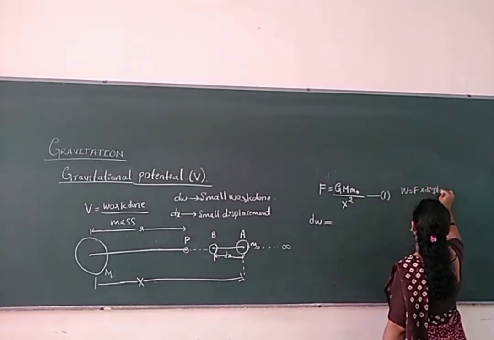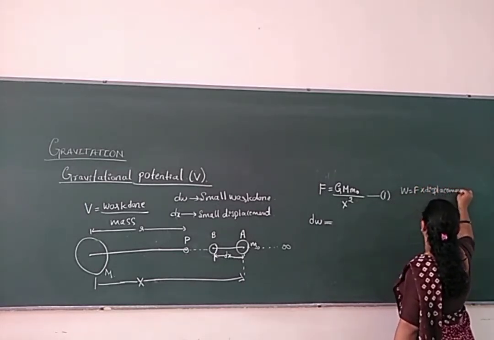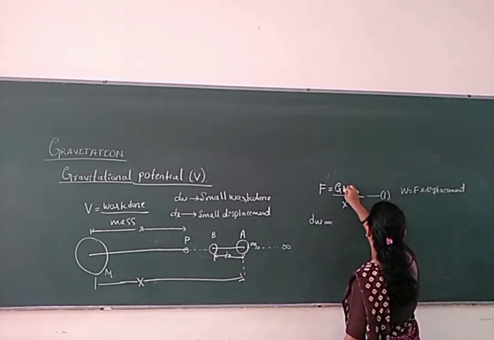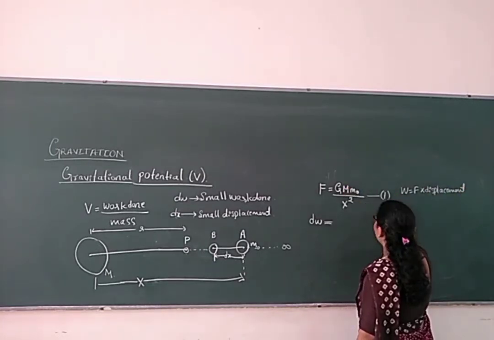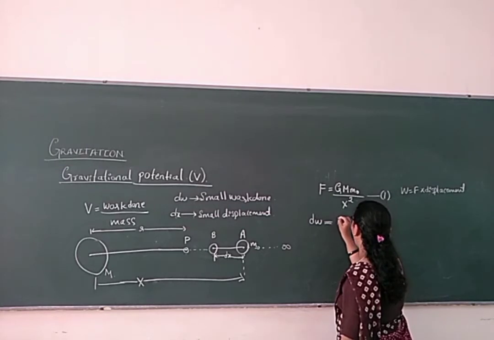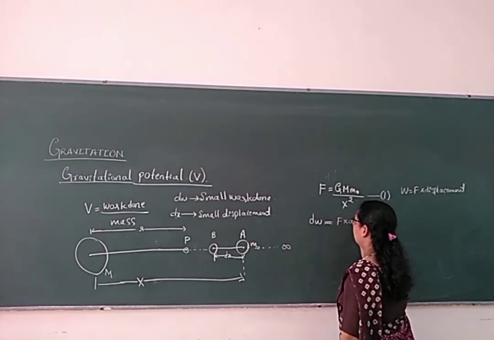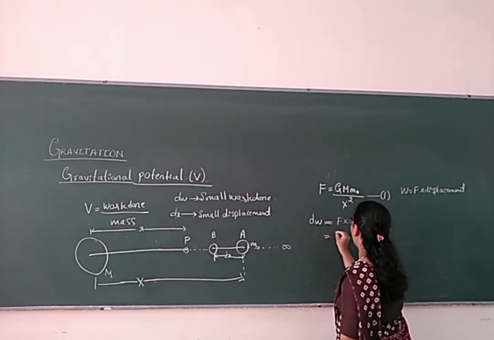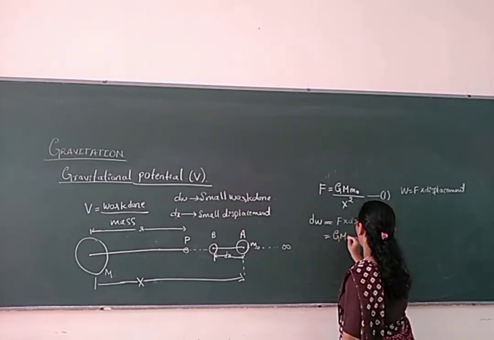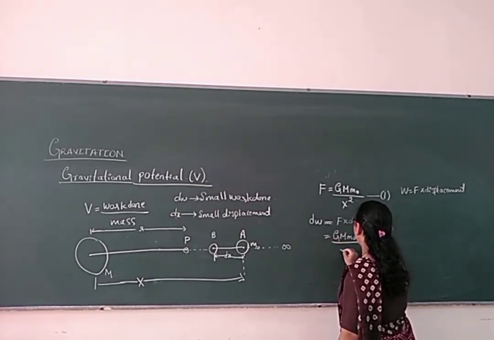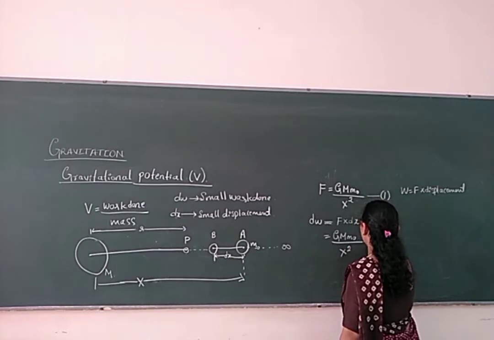So dW is F into dx, and F is G M m0 by x square, so dW equals G M m0 by x square into dx.